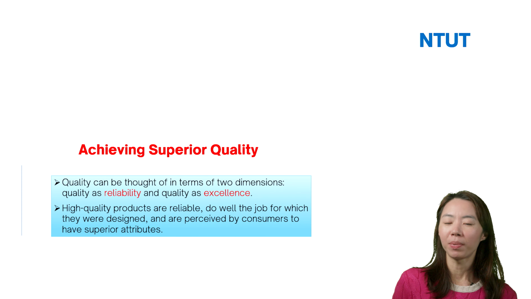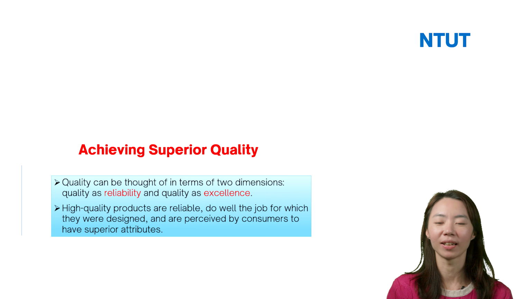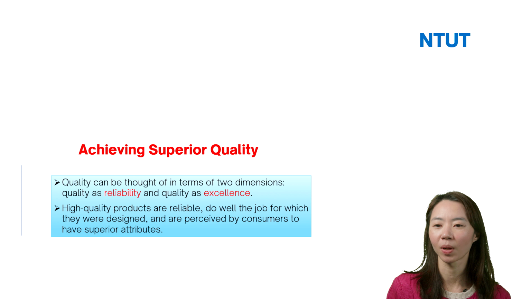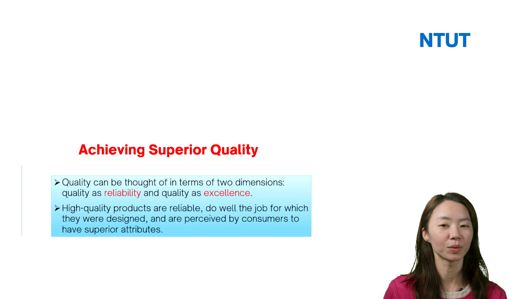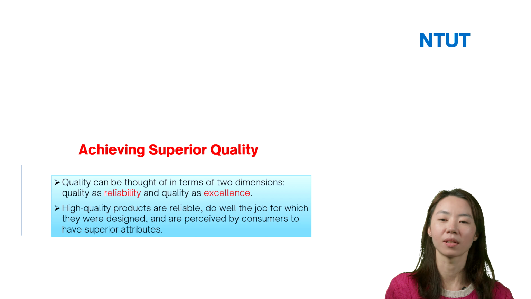Do you remember we said quality is reliability and excellence, right? So quality can be thought of in terms of two dimensions: quality as reliability and quality as excellence. High-quality products are reliable, do well the job for which they were designed, and are perceived by consumers to have superior attributes.